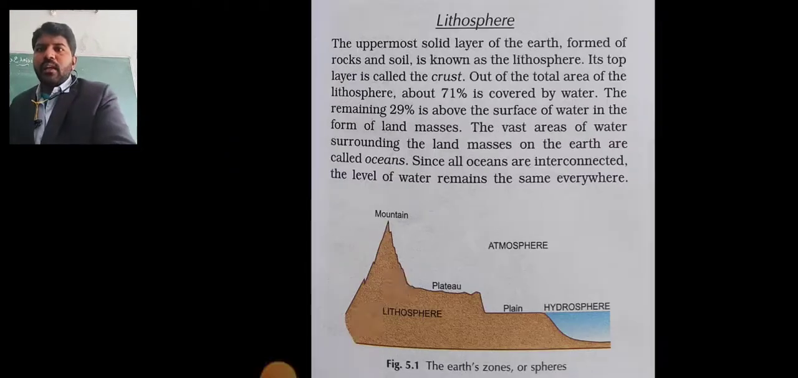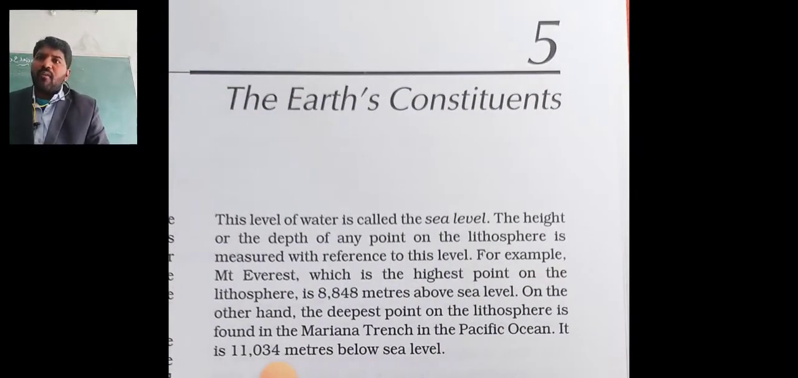Now you will see this part. This level of water is called the sea level. The height or the depth of any point of the lithosphere is measured with reference to this level. For example, Mount Everest, which is the highest point of the lithosphere, is 8,848 meters above the sea level.